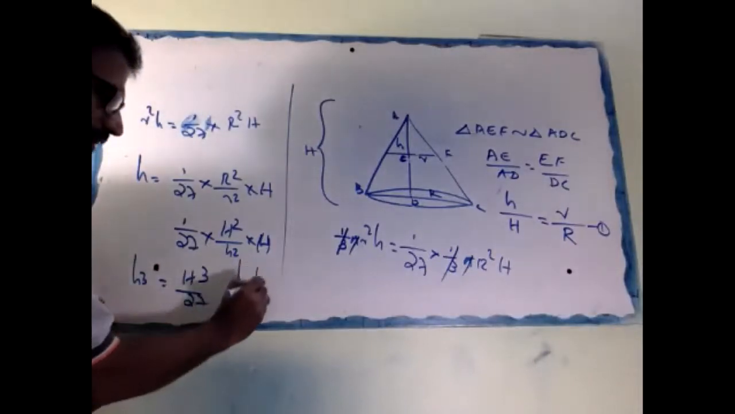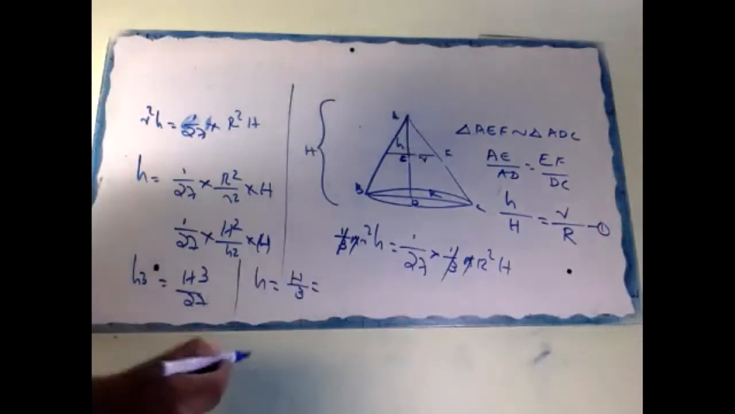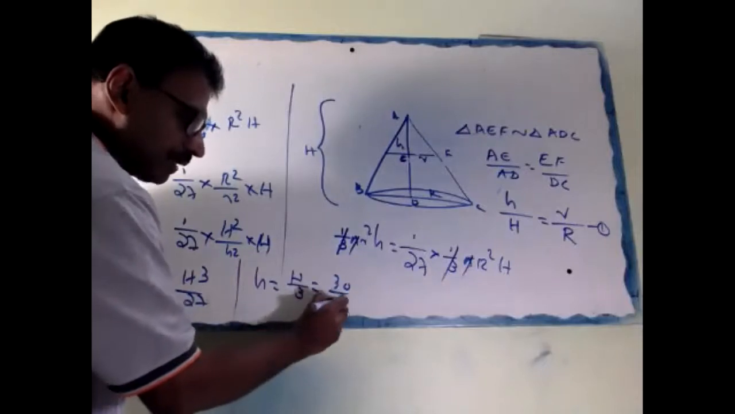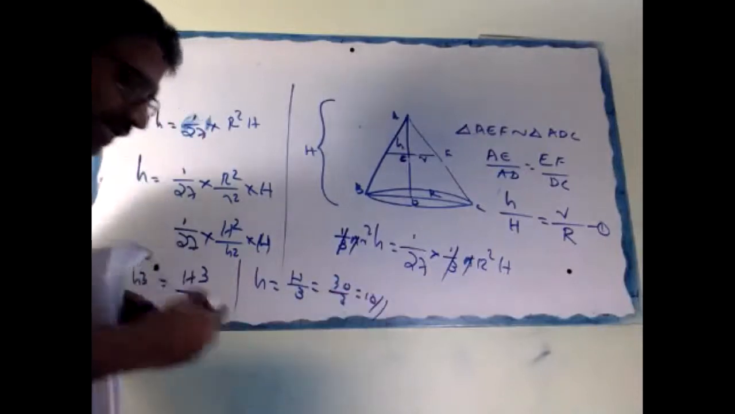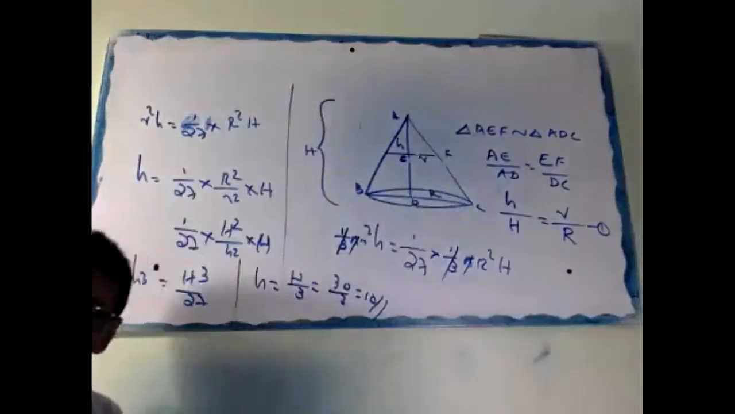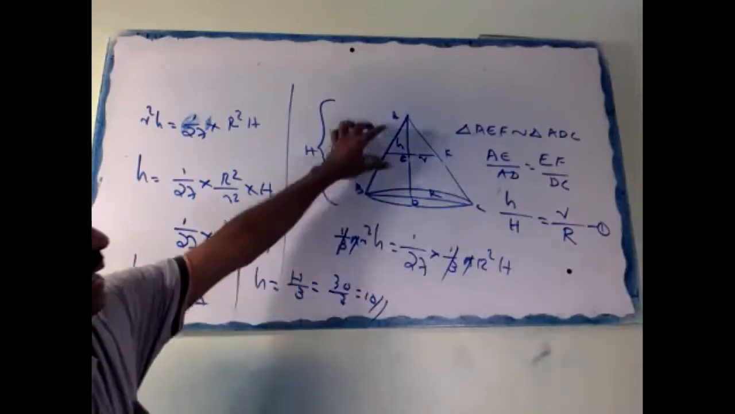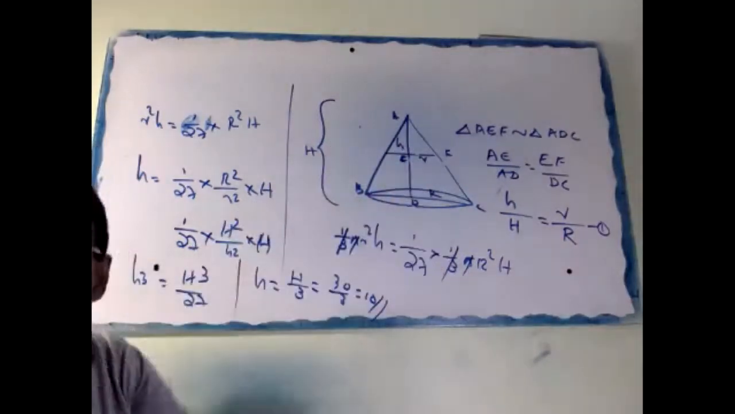So small h is what? H by 3. H is given 30. 30 by 3, 10. 10 is the answer? Is it 10 is the answer? Then what is the answer? 20. Correct or no? 10 is not the answer. It is 20 centimeter. That means h is here, 20 centimeter from the base.